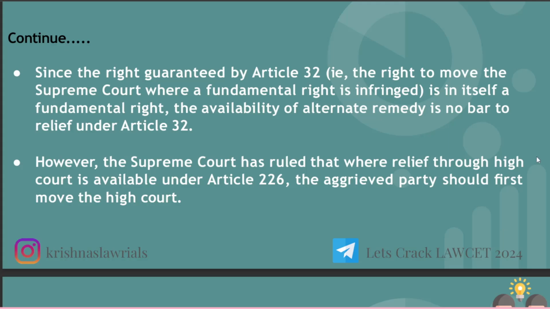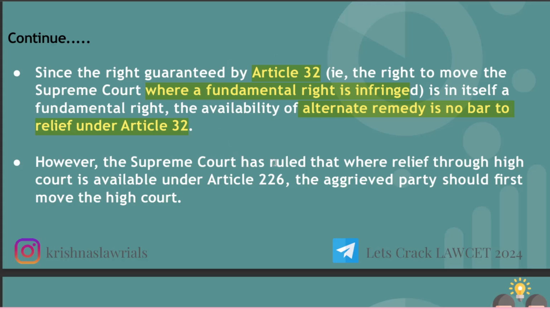Since the right is guaranteed by Article 32, the right to move to the Supreme Court where a fundamental right is infringed is in itself a fundamental right. The availability of an alternative remedy is no bar to relief under Article 32. They are saying the right to move to the Supreme Court to protect the fundamental right is itself a fundamental right, because Article 32 comes under fundamental rights. So protecting my fundamental right is also a fundamental right to me.